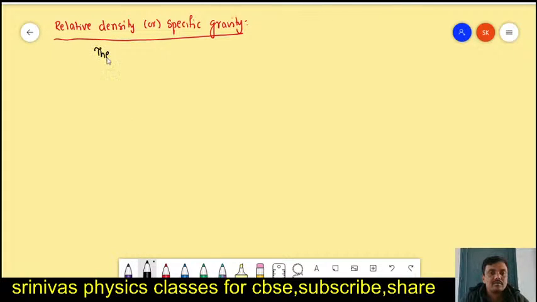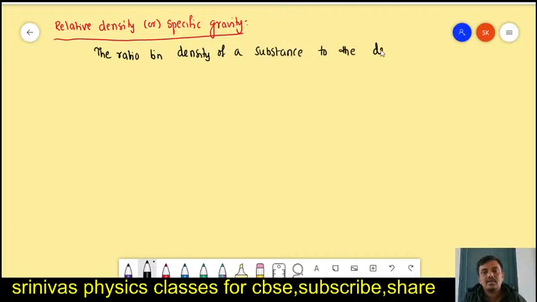It is the ratio between the density of a substance to the density of water. This is called relative density.